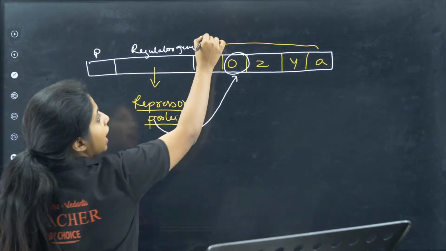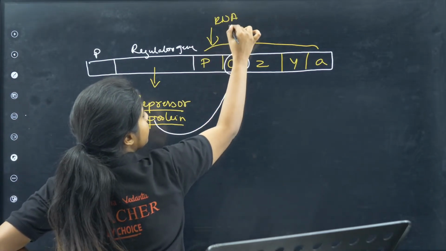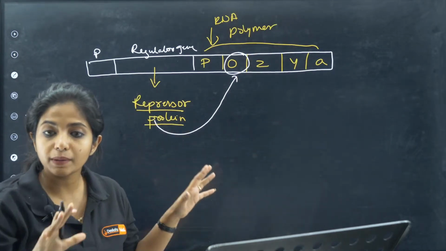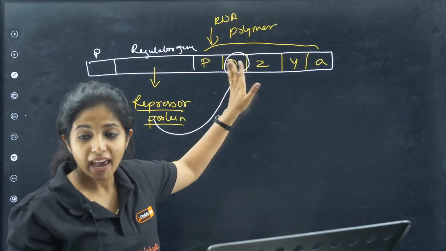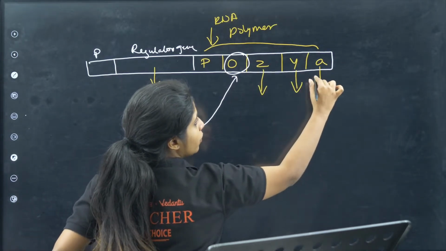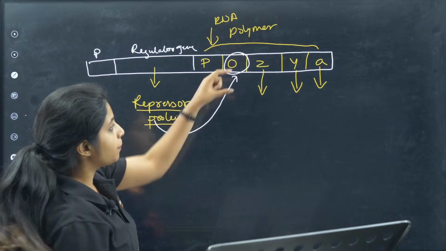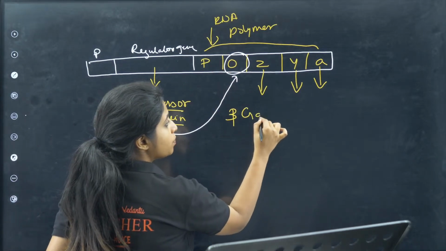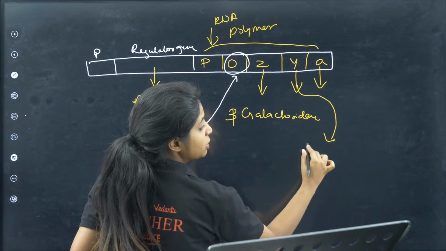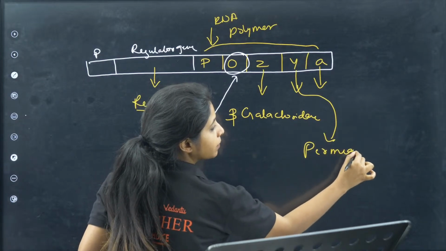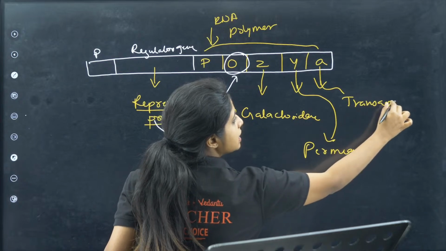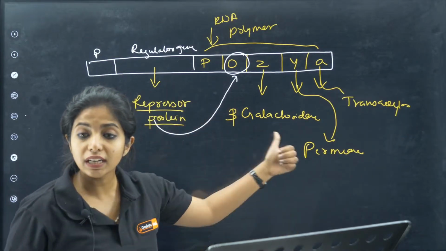Basically, the RNA polymerase which wanted to do transcription for ZYA would not be able to do that because it is stuck over here, and hence transcription would not be happening. Hence these genes would not be expressing their products. For example, Z was responsible for production of beta galactosidase enzyme, Y was responsible for production of permease enzyme, and A was responsible for production of trans-acetylase enzyme.